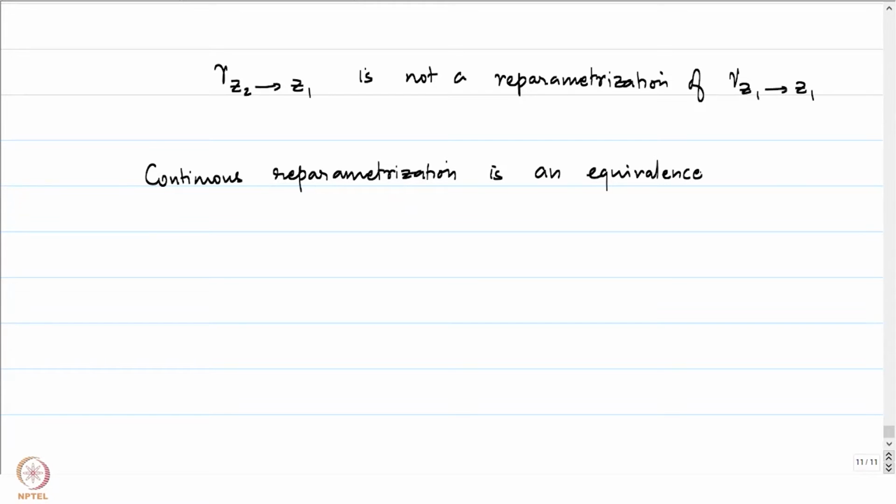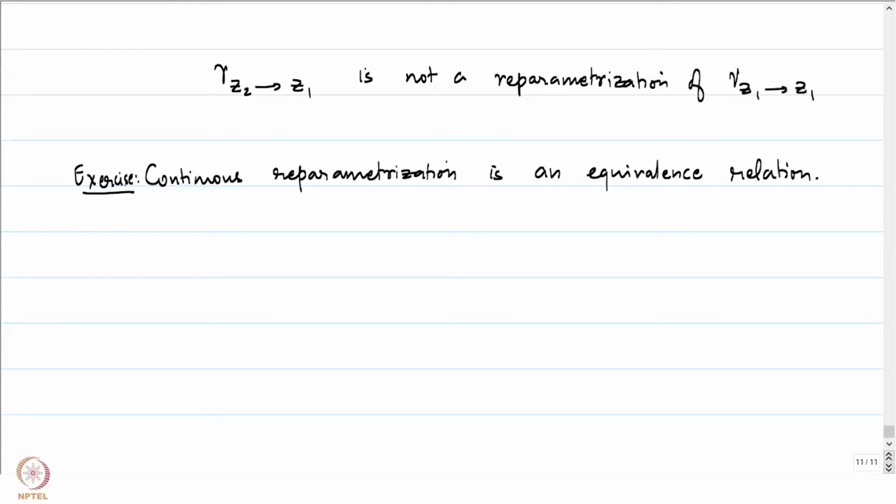Let me elaborate on this. If gamma 2 is obtained by reparameterization of gamma 1, then we say that gamma 1 is equivalent to gamma 2. And this statement, let me just leave it as an exercise for you. It just tells us that this relation that we just defined is an equivalence relation. It's actually quite straightforward to check.